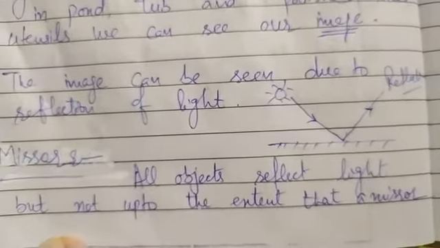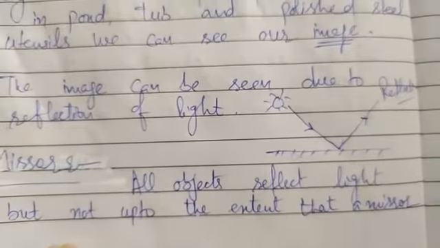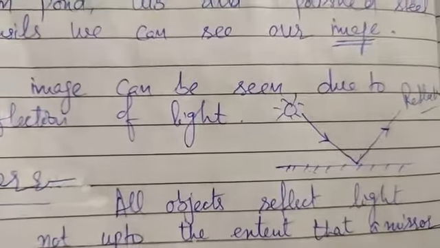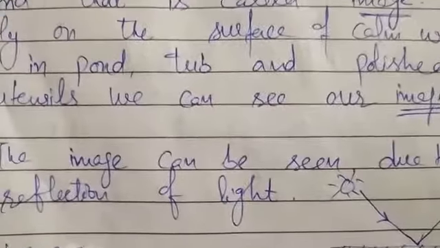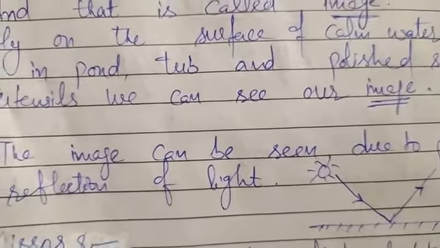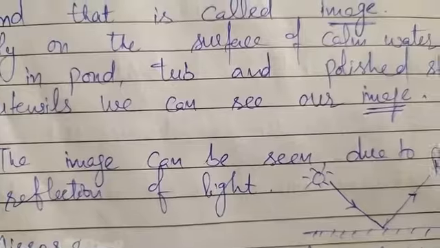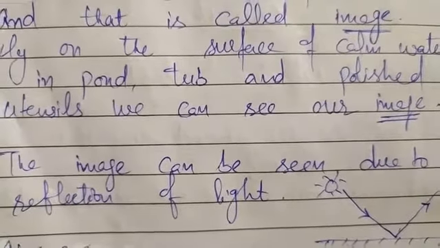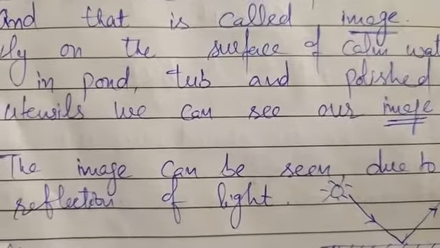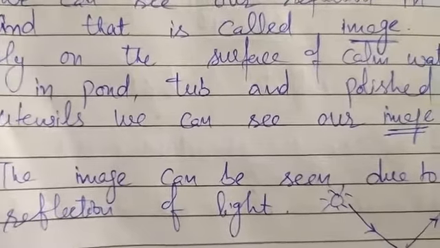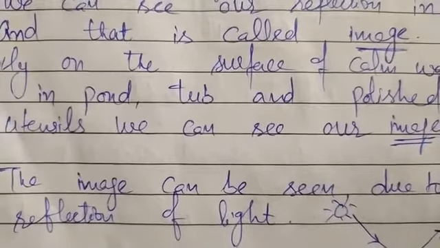Next is the mirror. As we know, all objects reflect light, but not to the same extent that a mirror can. Some objects reflect most of the light falling on them, some reflect half of it, and some reflect only a few percent, absorbing most of the light.